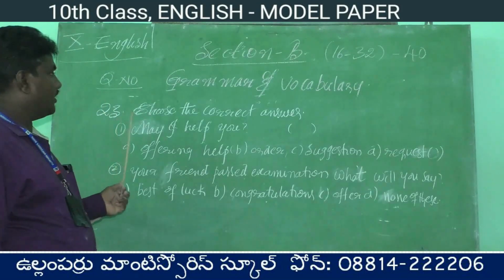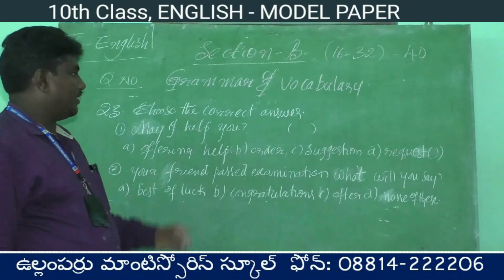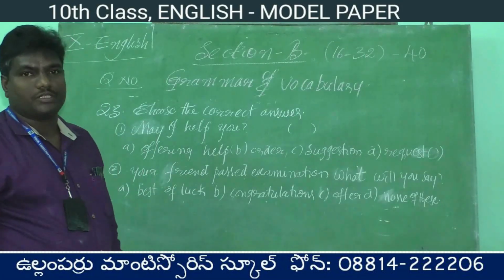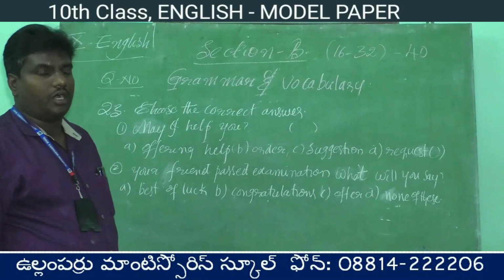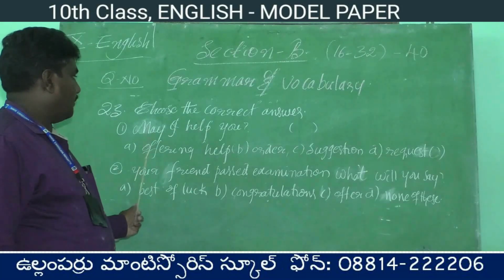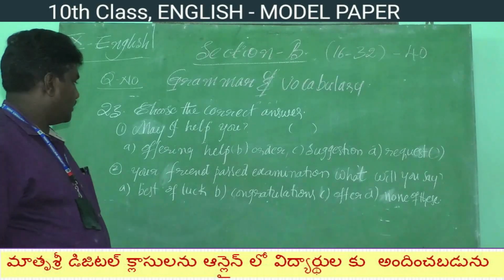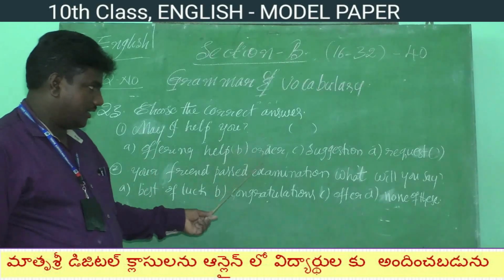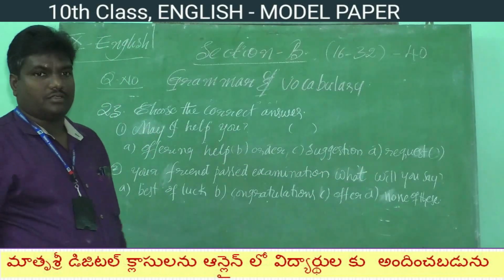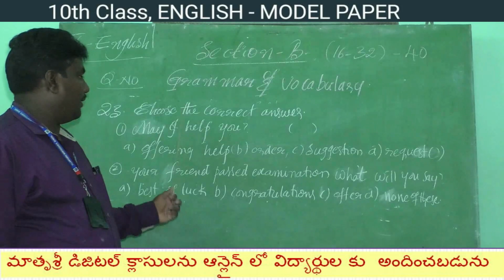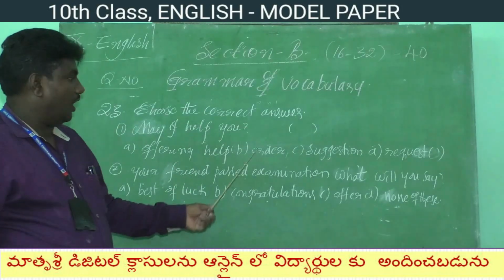Question number 23. Choose the correct answer. Here, one question will be given, children, in which 4 options will be given. Based on the question, you have to choose the correct appropriate option. For example, may I help you? May I help you, which indicates what? Is it offering help, order, suggestion, request? Here, offering help. Can I help you? May I help you? These are treated as offering help.